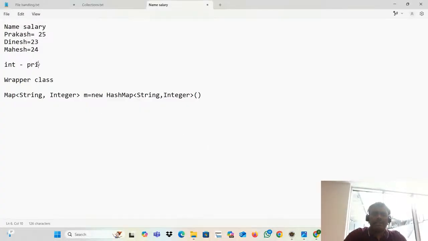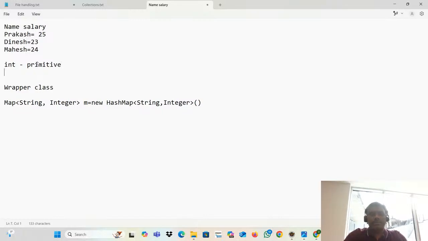I told you in the first section, whenever the first section started, that time, this is a wrapper class. Go through the first class video. Now you'll feel, how to add the element into that actually? Same m.add? No. Here they are using the method put.